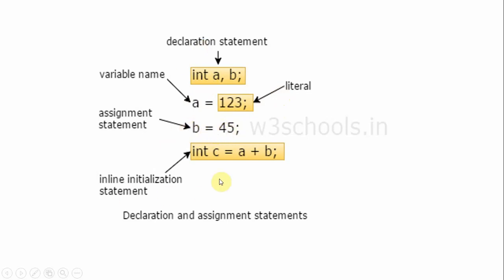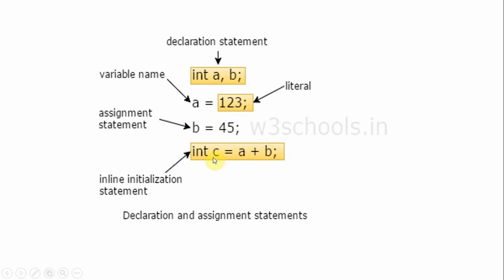Okay, inline initialization statement. So this is like assigning a dynamic allocation of values, a plus b. Okay, so int c is not initialized initially, whenever the program is going to execute. The c value is actually calculated by a plus b. What is a? 123. The system will pick 123 and place it here, and what about b? 45 will be picked and placed here. So it will calculate the sum and assign it to c.